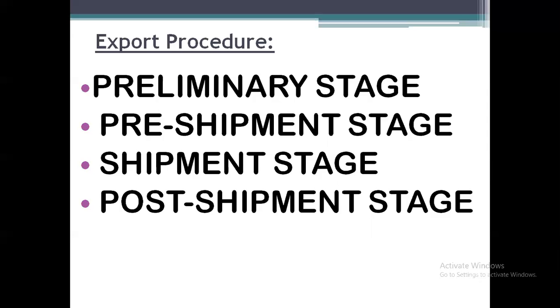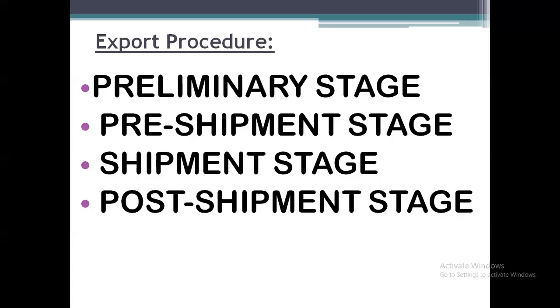The export procedure has been classified into four parts. The first is the preliminary stage, that is before the manufacture of the product. Second, the pre-shipment stage, that is the production stage. Third, the shipment stage, that is after production we need to do the shipment, either through ship, plane, or any other mode of transportation.